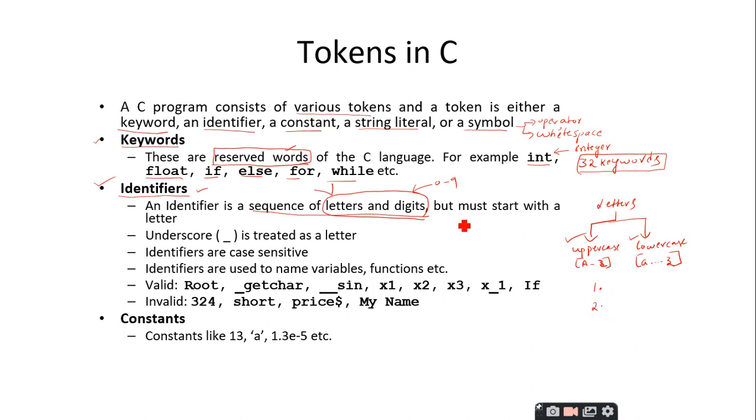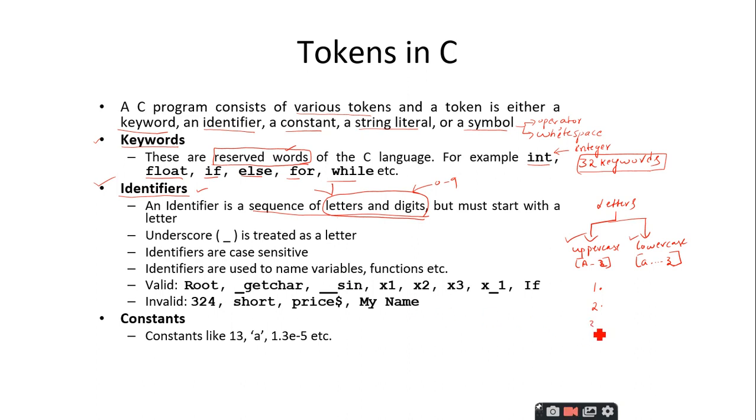And the second rule says that even though you have the freedom to give the identifier a combination of letters and digits, there is a restriction that the identifier should always start with the letter only. You cannot start an identifier with a digit. You can start it with capital A to capital Z, or the lowercase letter small a to small z. Anything is okay, but it should always start with the letters only. You never start an identifier with digits.